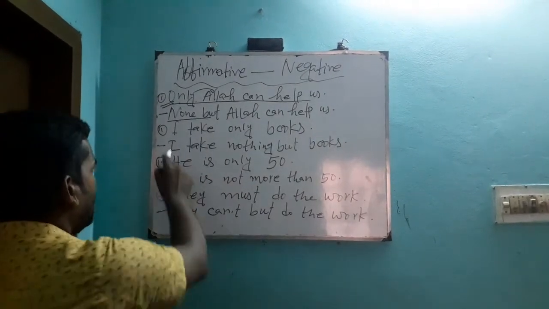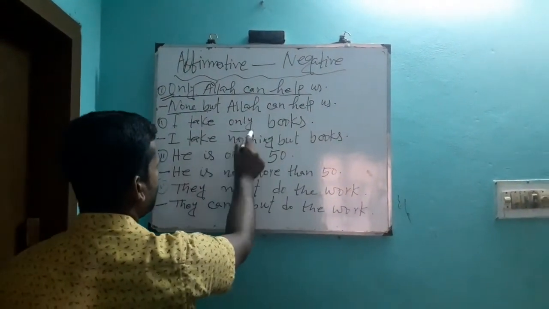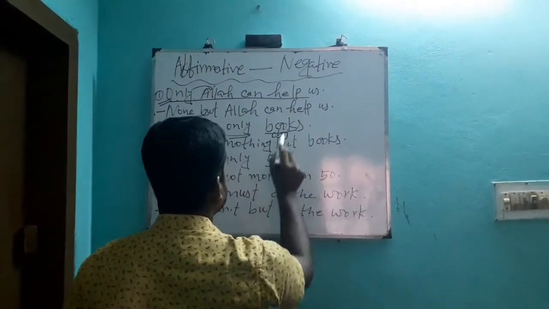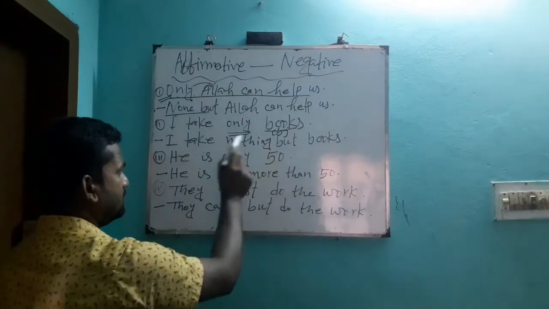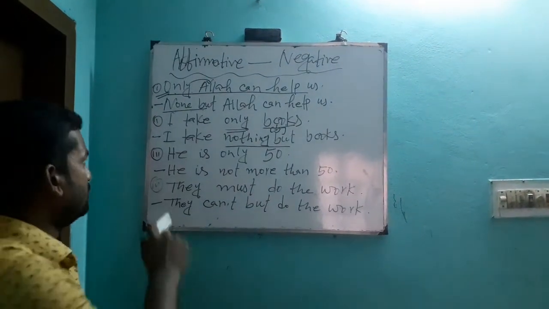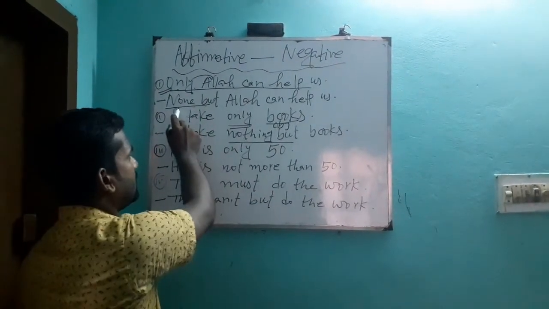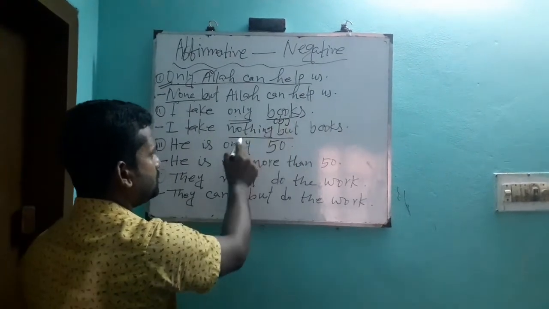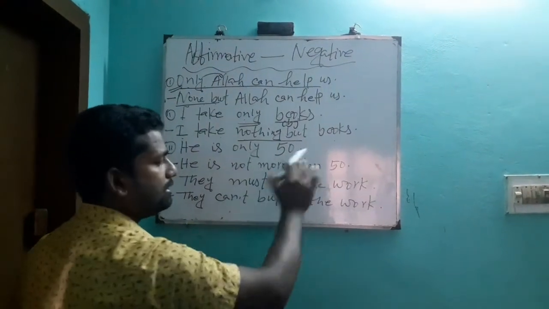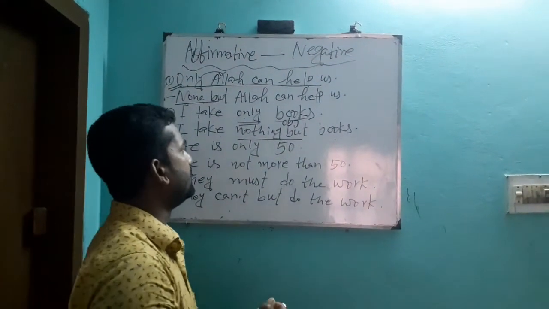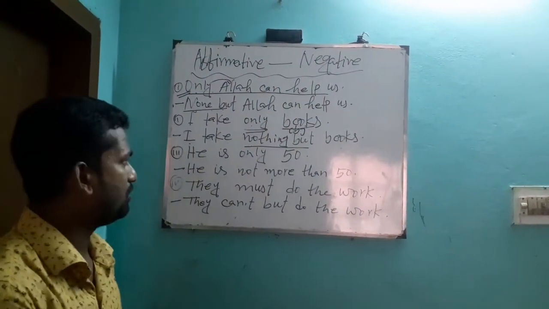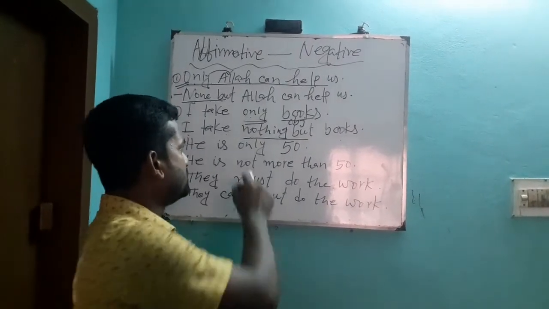I take only books. Here only signifies books. Books means actually an object. If only signifies an object, then you should use nothing but instead of only. We know if only signifies a person, we should use none but. If only signifies an object, we should use nothing but. So you write down here, I take nothing but books. Now it is actually going to a negative sentence, because only signifies an object here.